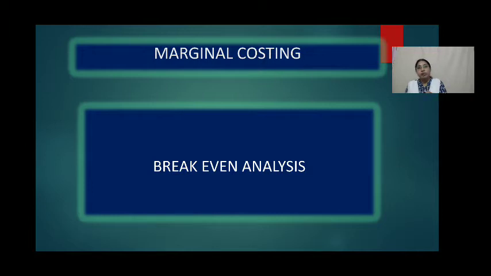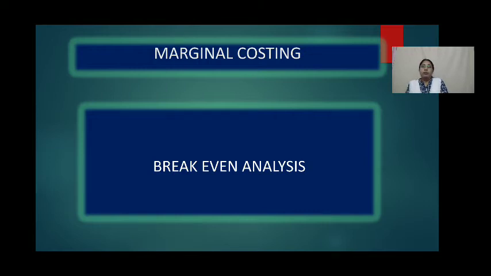And this profit varies with the volume of sales. If we increase the sales, we will get more profits, and if we decrease the sales, we will get less profits. So this increase and decrease in sales results in an increase and decrease in the profits of a business concern.